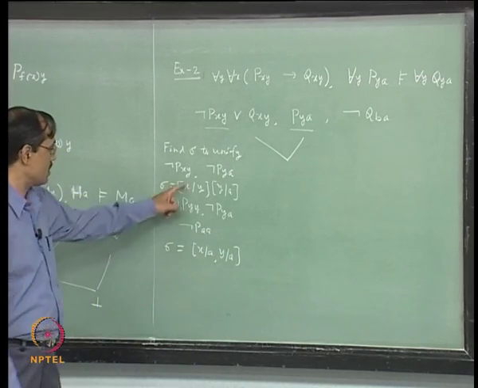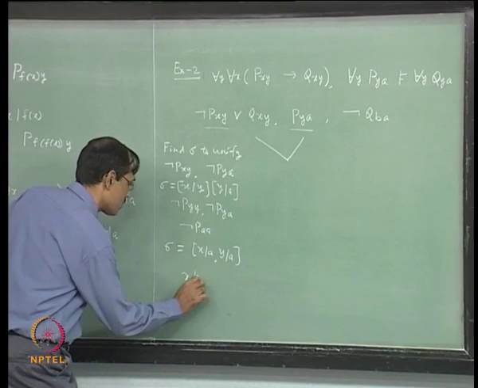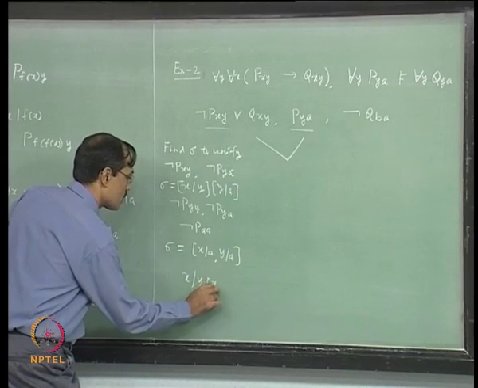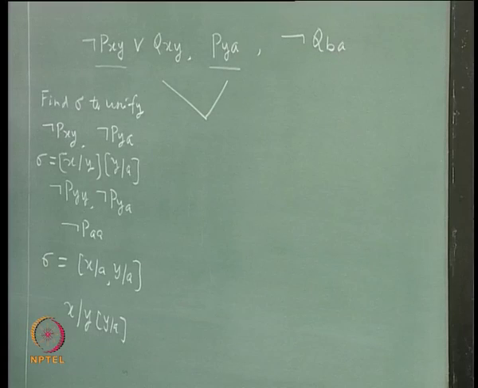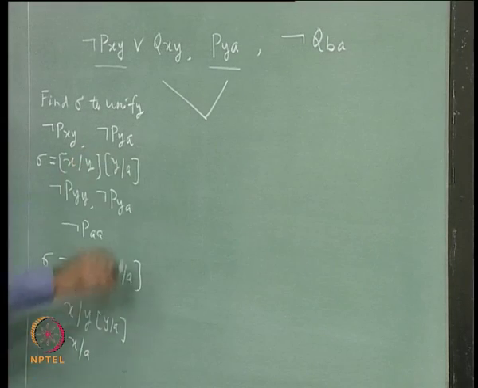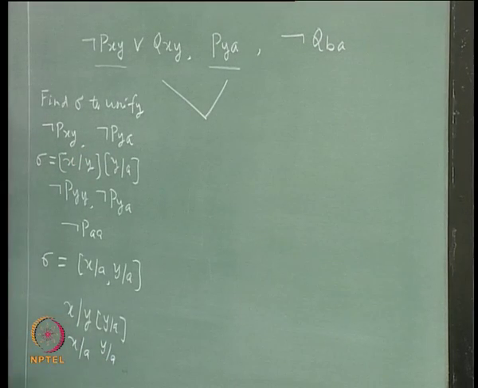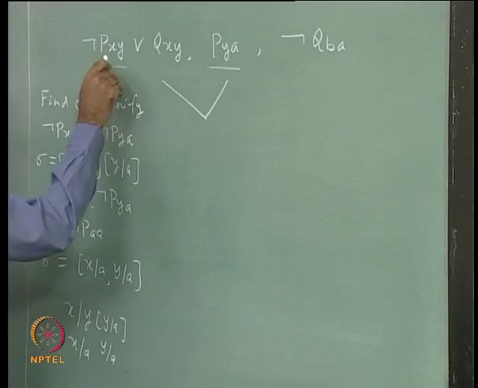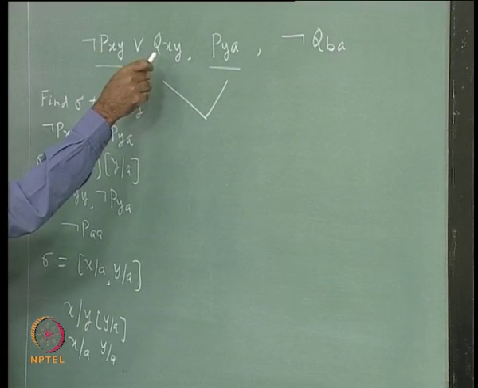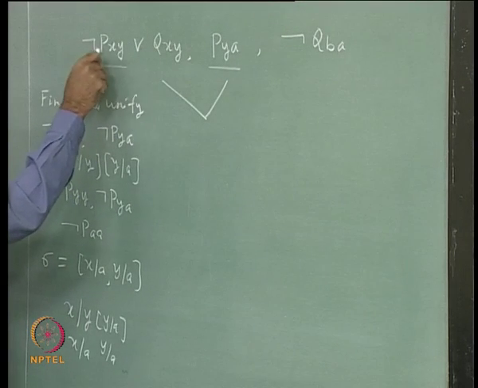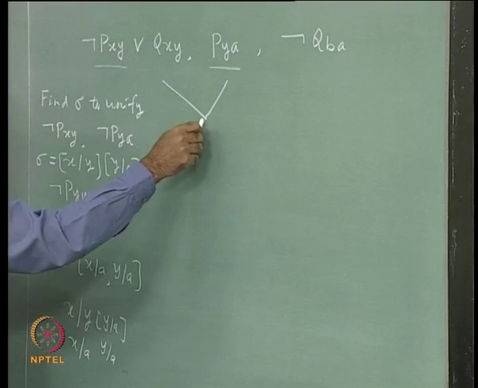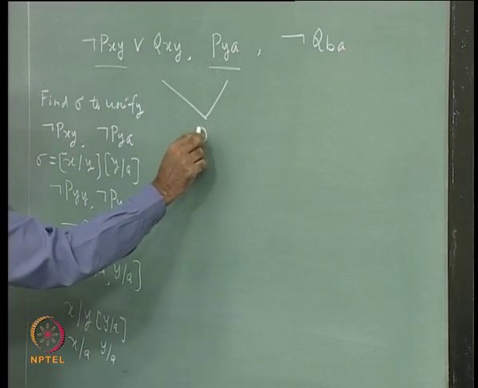Is that okay? To get the composition, let us see, you will be starting with this set, y by a, remember, right. With this set, this is x by a, then add to it the other one y by a if y and x are not same, okay, and then delete x by x forms. So, nothing is to be deleted here, that is the composition. So, now with this composition we get with this most general unifier x is a, y is a. So, not Paa gives you Qaa.